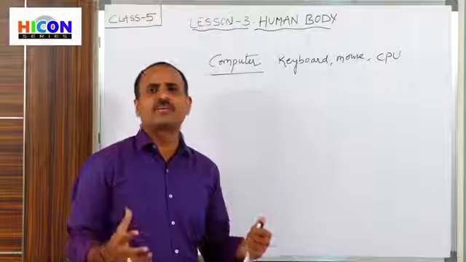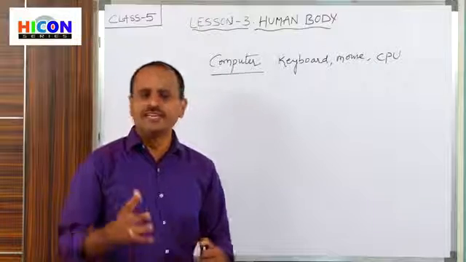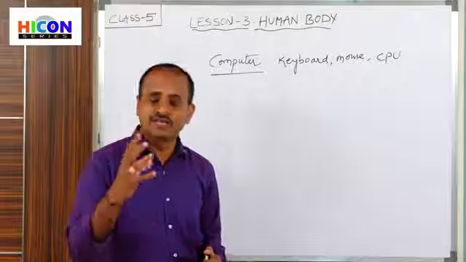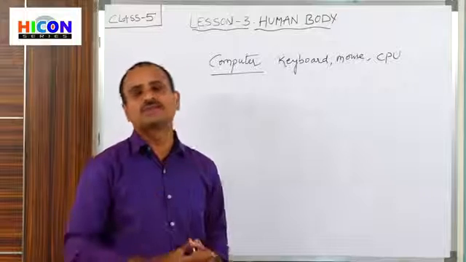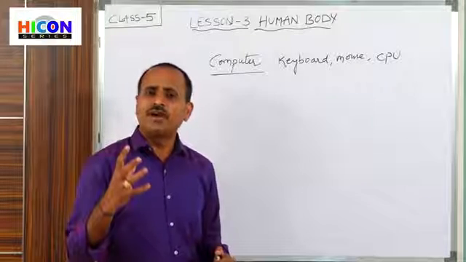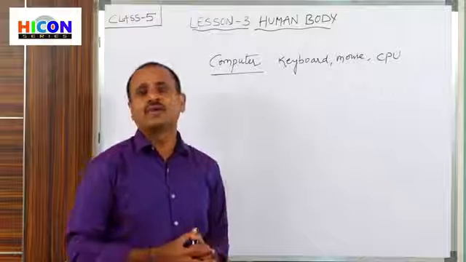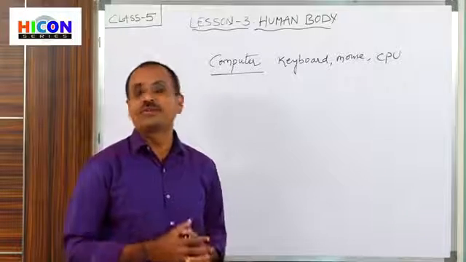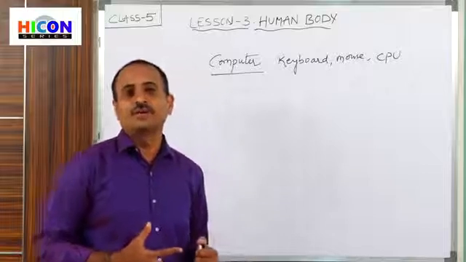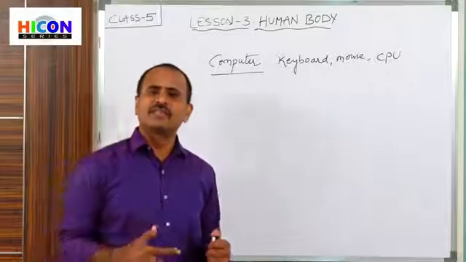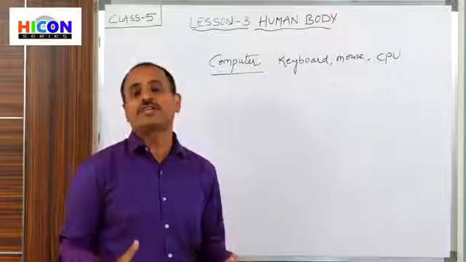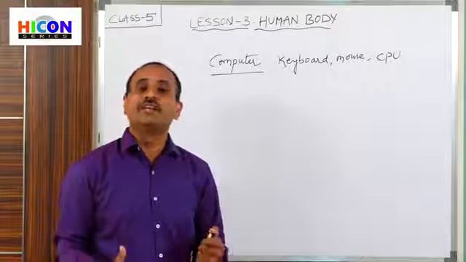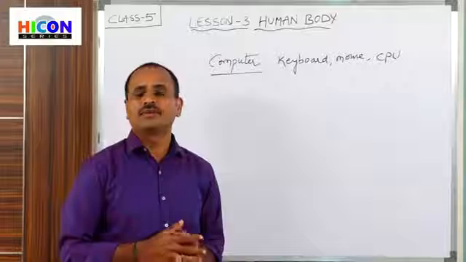So what are the various parts of our body? We have various parts and various systems, and each system has some parts. Those parts help that system to function properly. For example, we eat food daily and there is a system in our body to digest the eaten food, that is, the stomach and intestines. So there is a digestive system in our human body. The function of the digestive system is to digest our food. In the same way,